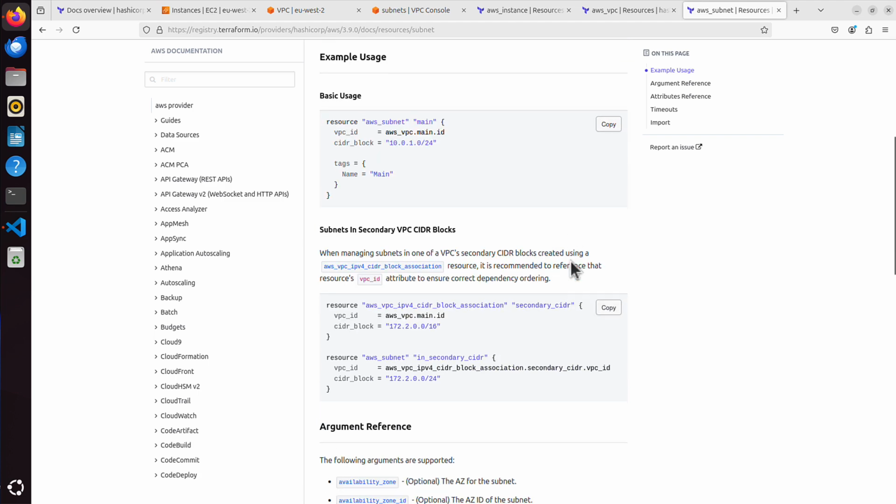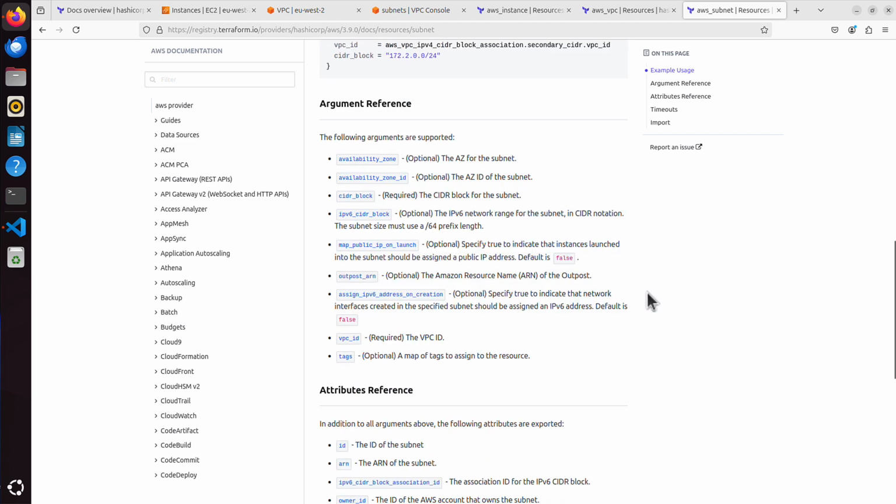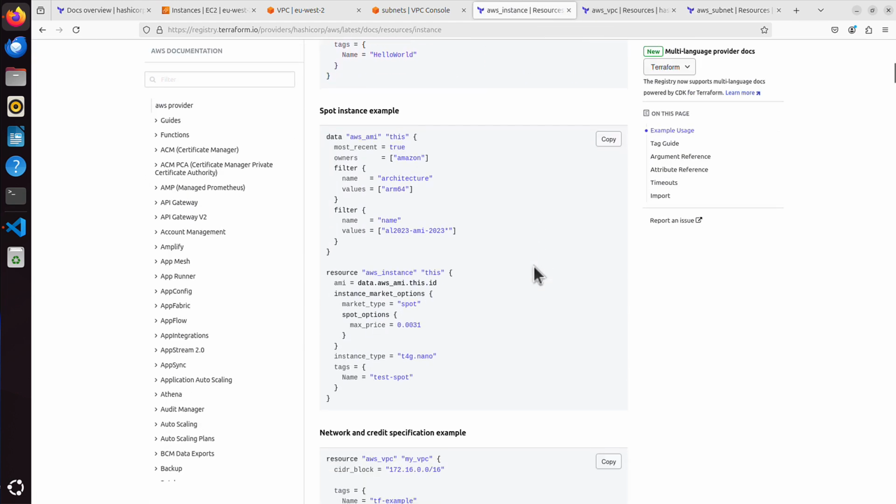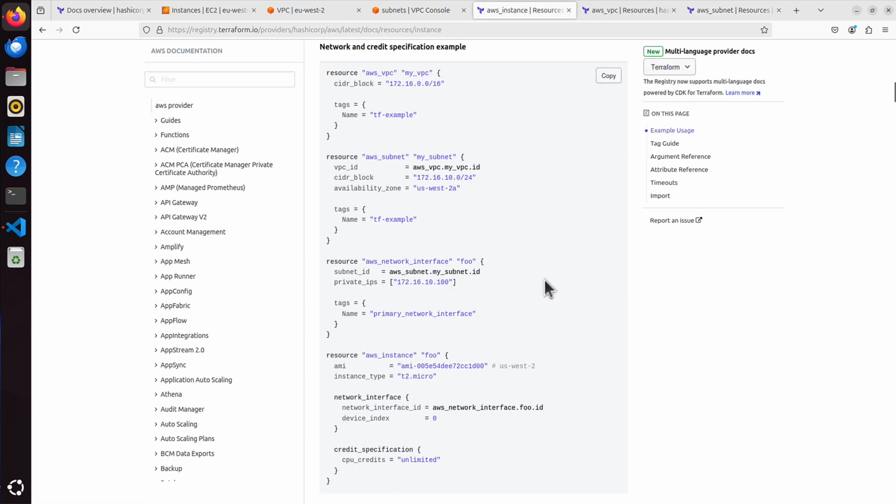But if we check maybe a little bit further, you can also specify availability zone ID. It is optional, but it's something you... Well, one second. I believe if we go back to instances, I know it's not the resource we're looking for, but if we scroll further, I believe... Yes, have a look. This is the subnet, but it also has a specified availability zone. In fact, it also has a separate network interface where we can specify the IP address for our server, and this is the configuration for the server itself.